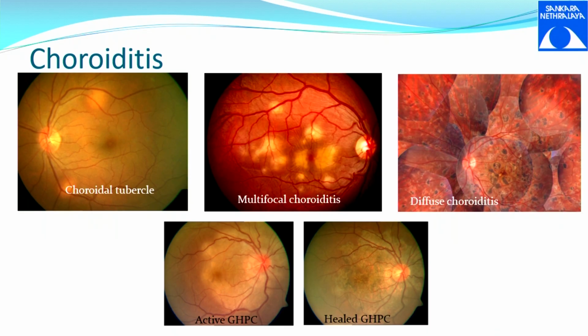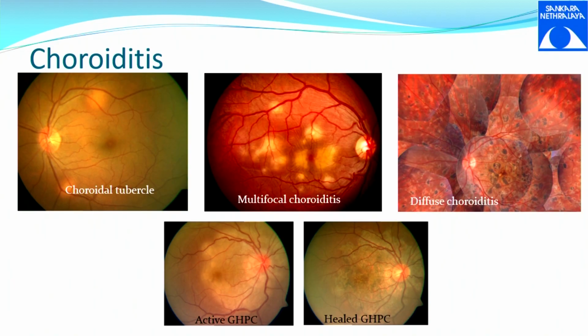In the first picture, you can see two choroidal tubercles, two choroiditis patches which are a little raised, so you can call it a tubercle. The second one is multifocal choroiditis. You have more than one focus of choroiditis, which is called multifocal. When you have choroiditis which is diffuse and patchy throughout, you can call it diffuse choroiditis.